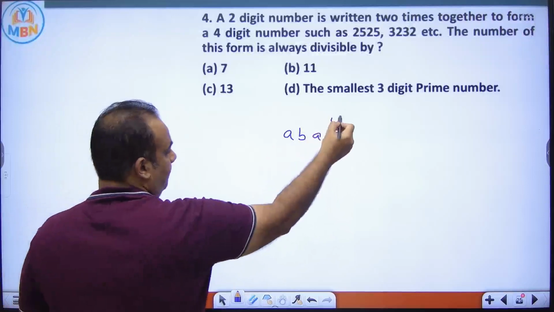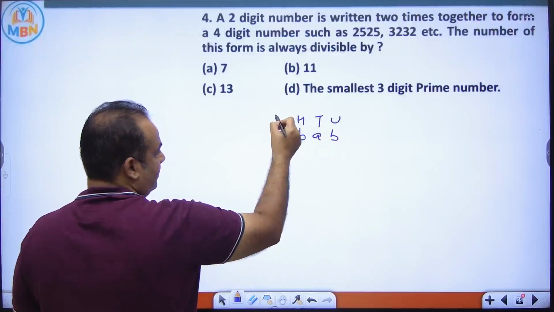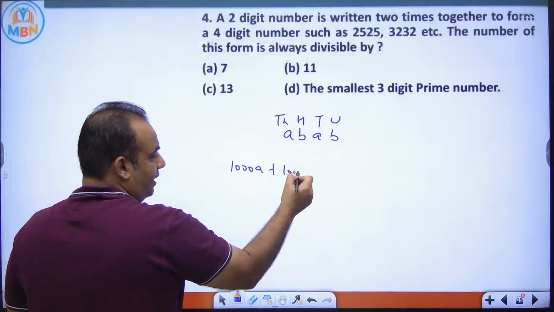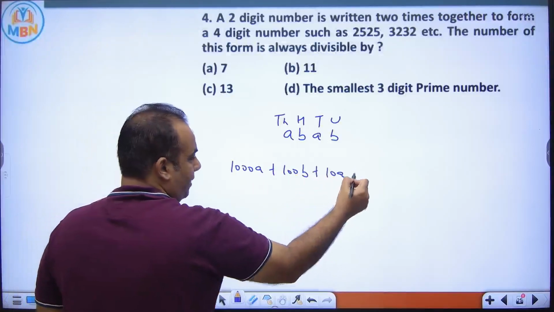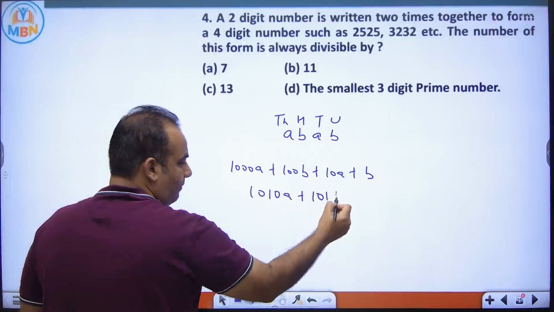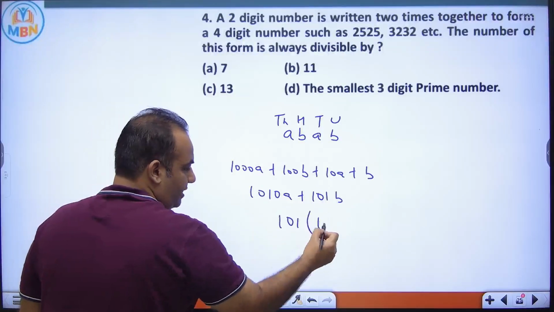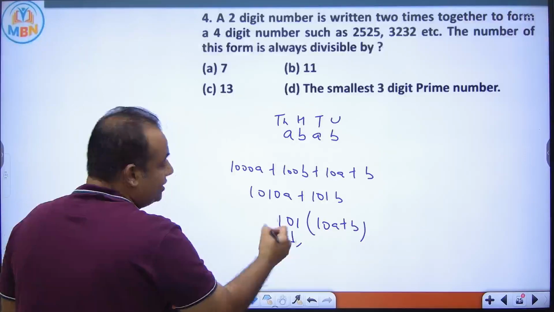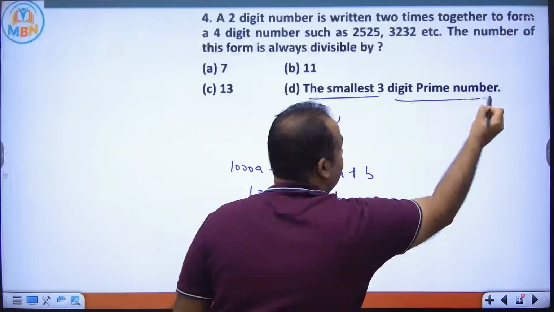This is unit place, tens place, hundreds place, thousands place. So this number is actually 1000A plus 100B plus 10A plus B, which is 1010A plus 101B. If you take 101 common, it is 101 times (10A plus B). Now this is always divisible by 101, and 101 is the smallest 3-digit prime number.